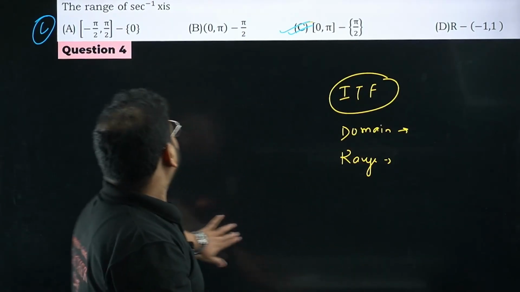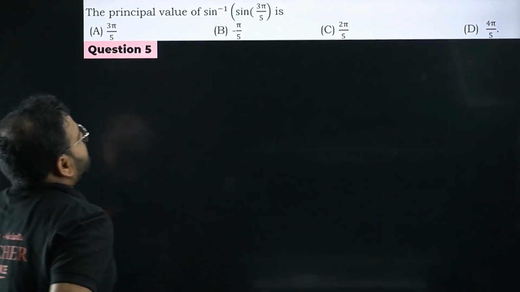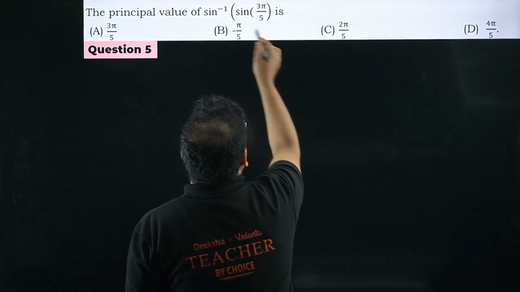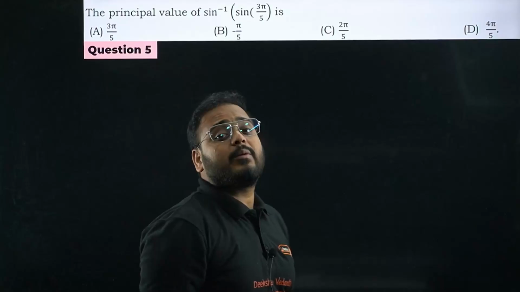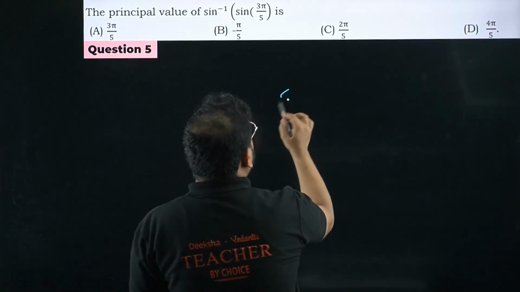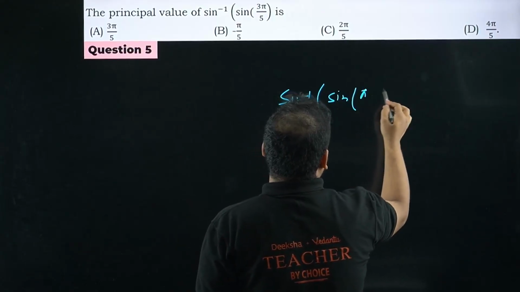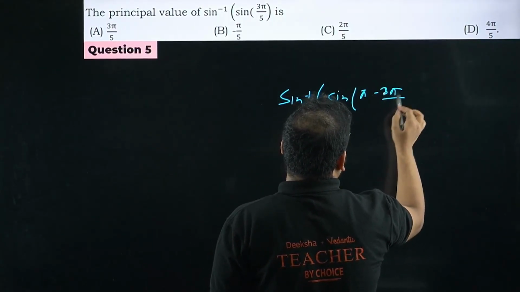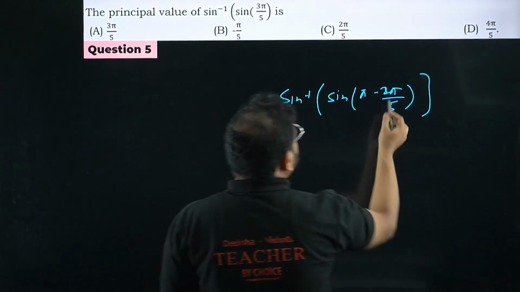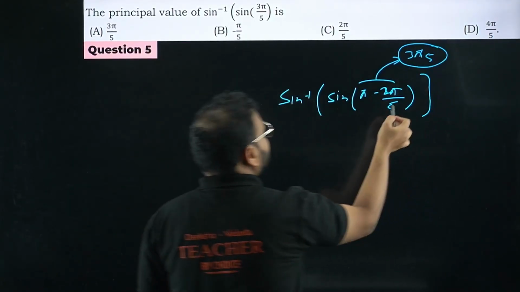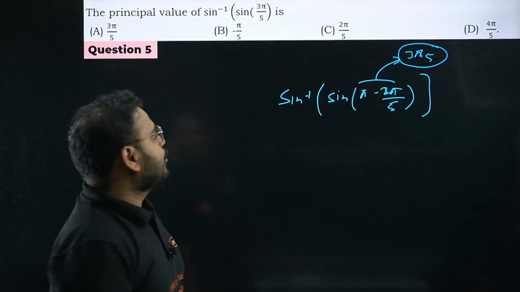Okay, chalo. The principal value of sine inverse of sine 3 by 5. How many times have I done this question? Very, very important. Whenever you have this, try to fit it in where it is defined. How do you write that? Sine inverse of sine of, please check, pi minus 2 pi by 5. Correct, na? The same angle is this. What is this angle, bacha? 3 pi by 5 only. I've just rewritten it in this format, nothing else. It's 3 pi by 5 only.